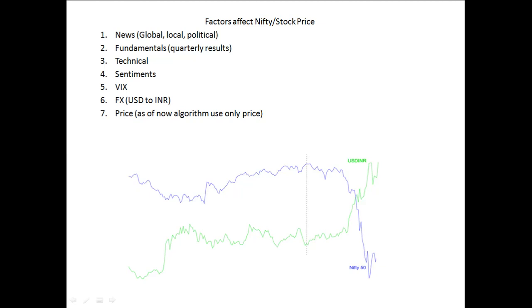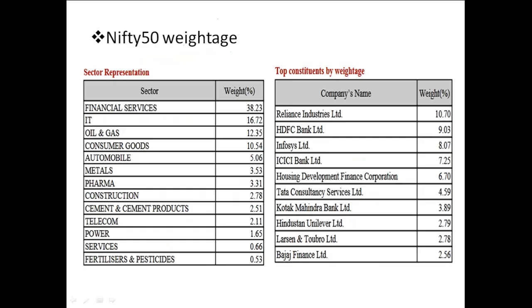And the most important one is the price. Currently our algorithm is taking price only as one of the parameters, but at a later point of time we are trying to get all these other factors into our algorithm and try to predict our stock price and the Nifty 50 index in a better way.